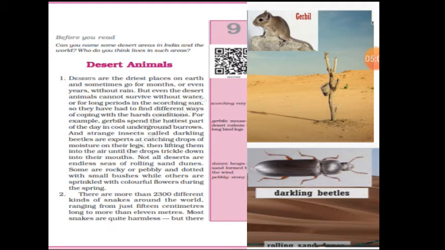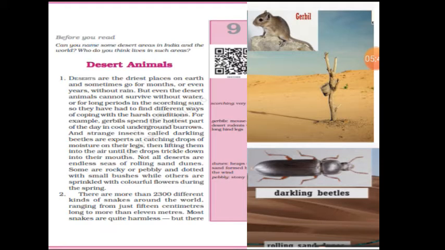And strange insects called darkling beetles are experts at catching drops of moisture on their legs, then lifting them into the air until the drop trickles down. Trickles means spread into their mouth. So what the insect will do, as I told you in the introduction, they will collect the moisture drops which they get on their legs, and they will lift their leg. The moment they lift their leg, the drops start coming down into their mouth. This way they keep on collecting drops of water for their survival.